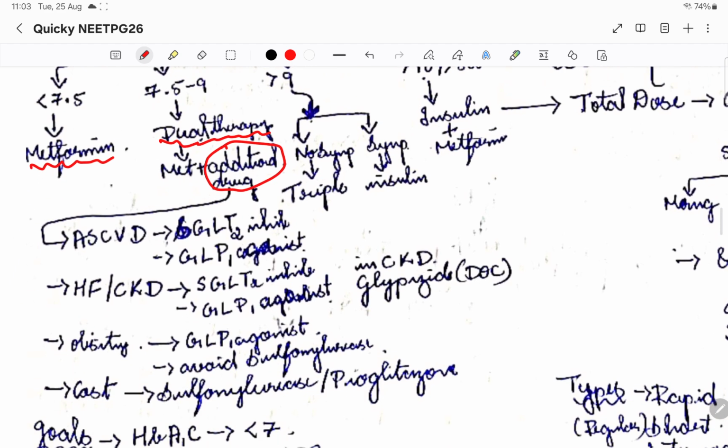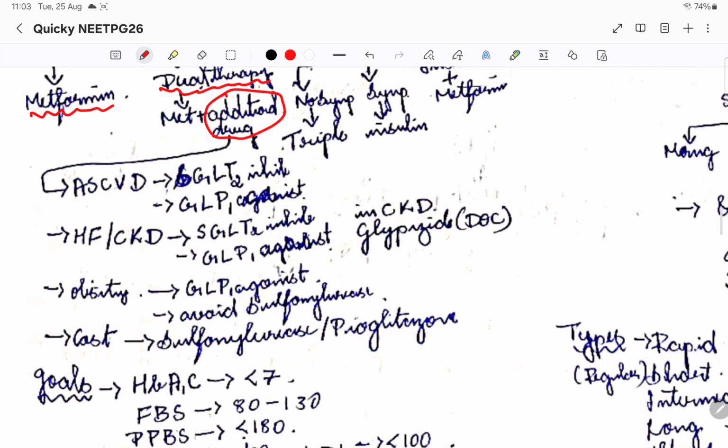So deciding this additional drug is very important, because for each additional drug we'll be deciding based on cost and other core symptoms or the core diseases that are present with the diabetes. So for example, if there is a CVD, cardiovascular disease, then we are going to go for SGLT2 inhibitor, and GLP-1 agonist can be used.